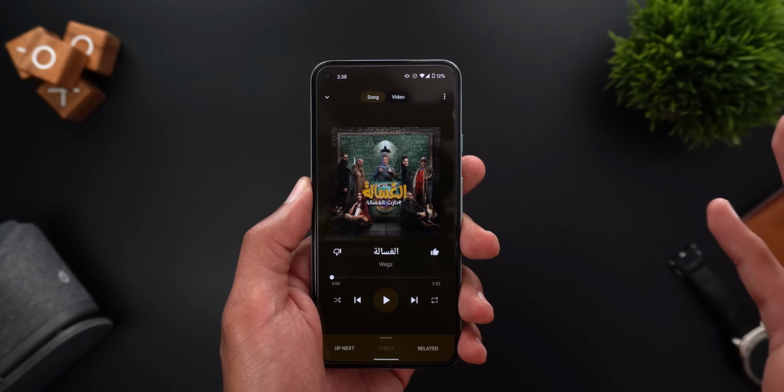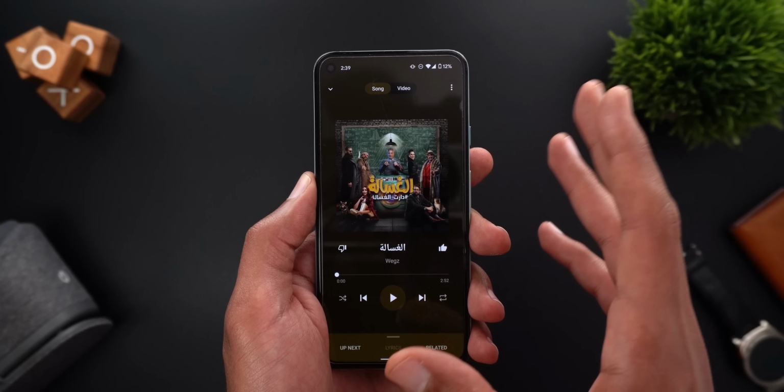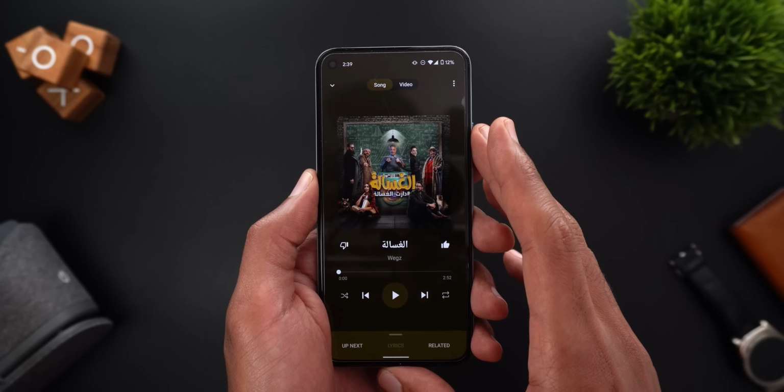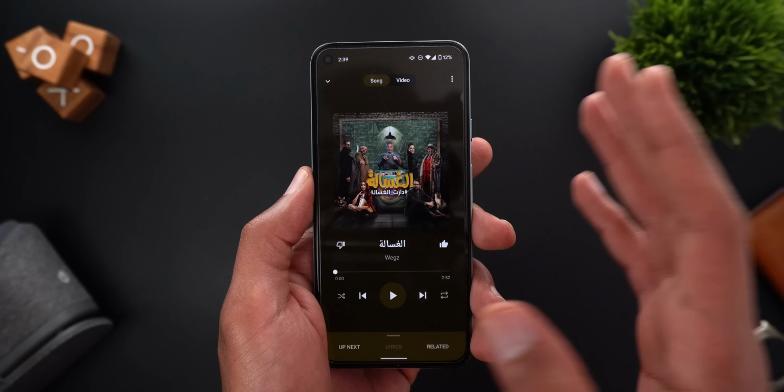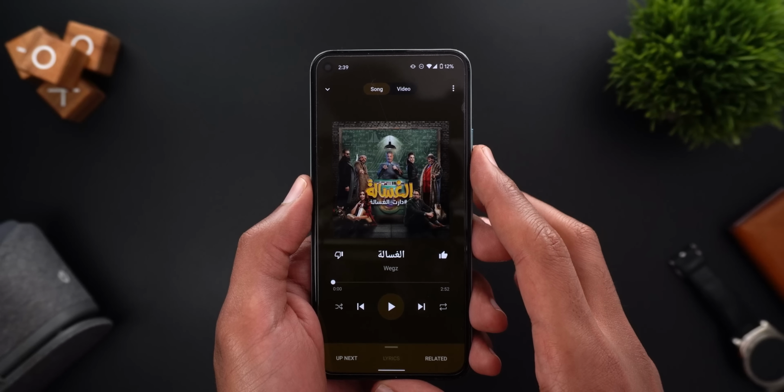And if you are using Google Play Music, keep in mind that Google will delete all the music libraries and uploaded songs on the 24th of February. So it's time to migrate your data from Play Music to YouTube Music. And if you want to know how, I'm gonna leave a link in the description below.